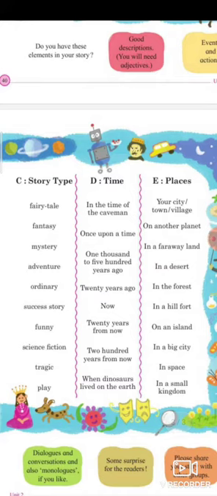The story type can be fairy tale, fantasy, mystery, adventure, ordinary, success story, funny, science fiction, tragic, play. Time: in the time of the caveman, once upon a time, 1000 to 500 years ago, 20 years ago, now, 20 years from now, 200 years from now, when dinosaurs lived on the earth. Places can be your city, town, village, on another planet, in a faraway land, in a desert, in the forest, in a hilly fort, an island, in a big city, in space, in a small kingdom.